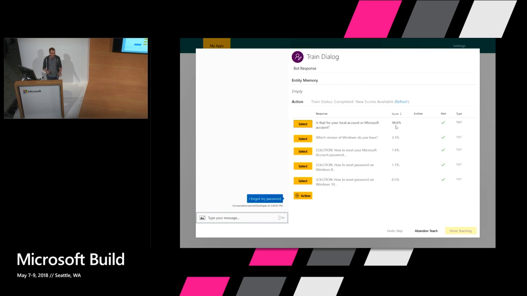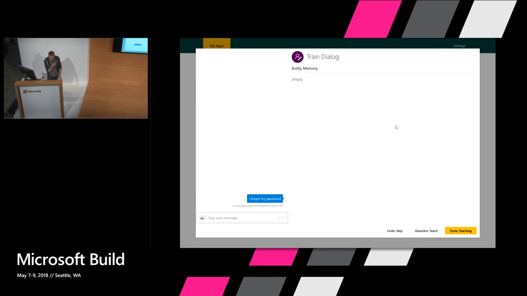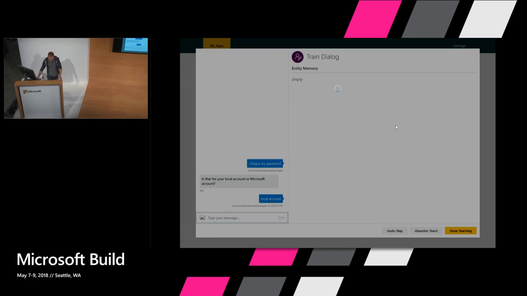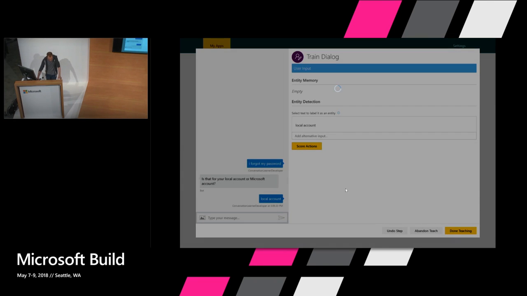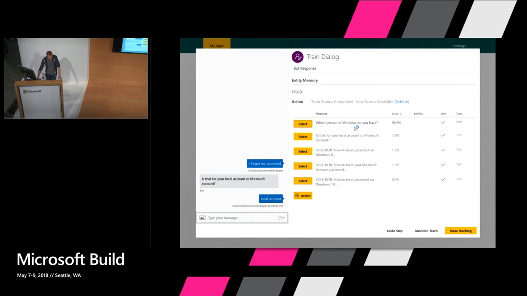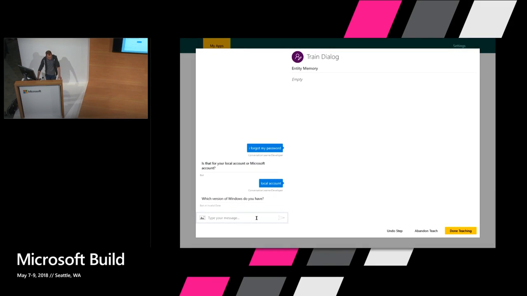And that's actually right. So this helps me to get a glimpse into what the network has learned so far and kind of guides my effort. I can see where it's certain and where it's uncertain. So I'll say, yeah, go ahead and take that action. I'll say that's for my local account. And now it wants to say, what version of Windows do you have? That's right. That's what it should do next.